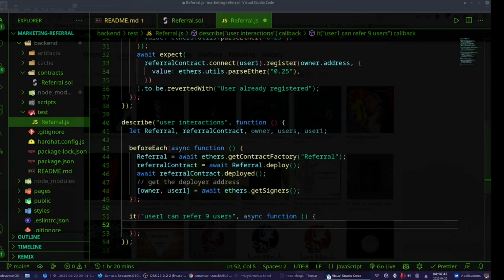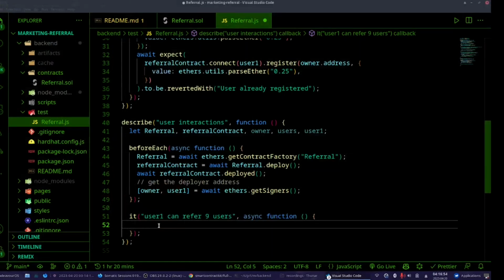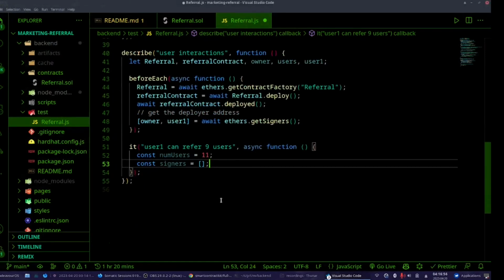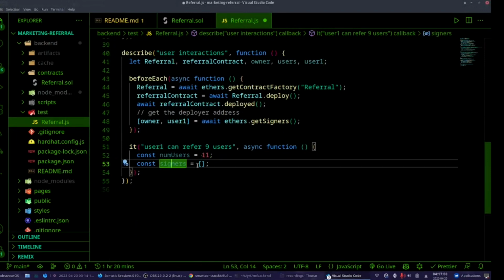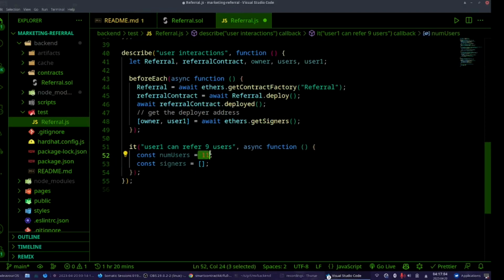Now I want to refer 9 users, but I don't want to write every single user by hand. So what I'm going to do is set the number of users to 11, and I'm going to create an empty array called signers. Why 11? Because I will get 9 addresses from Hardhat, and I already got 2 addresses here.